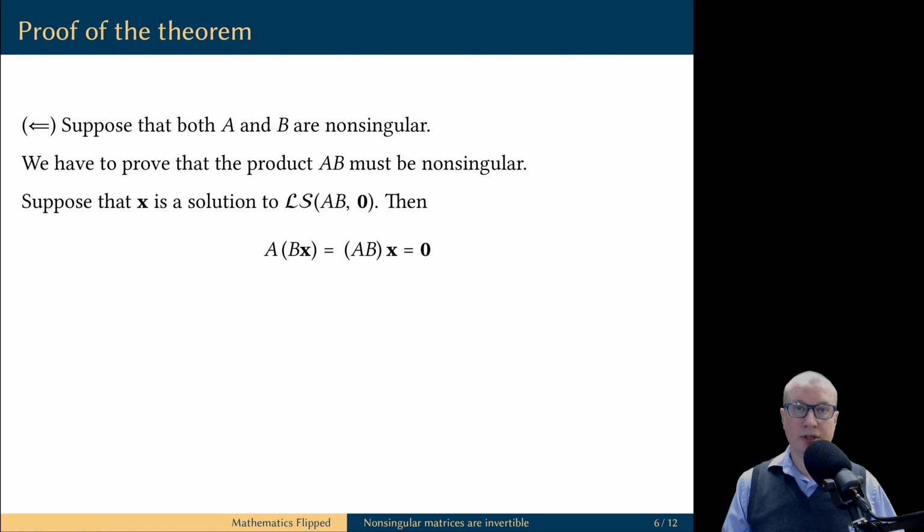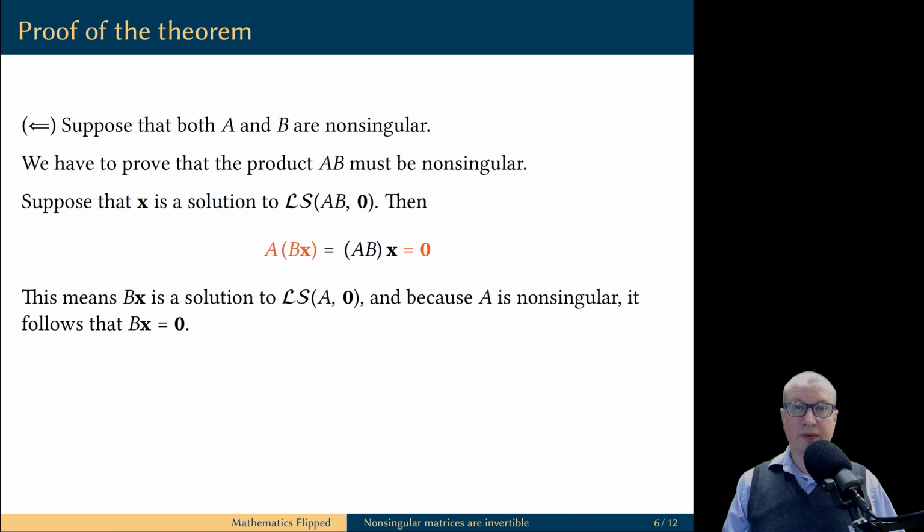Let's use the associative property of matrix multiplication to rewrite the left-hand side as matrix A multiplied by the product of the matrix B and vector x. But this means that when you take a matrix A and multiply it by B times vector x, you'll get the zero vector.